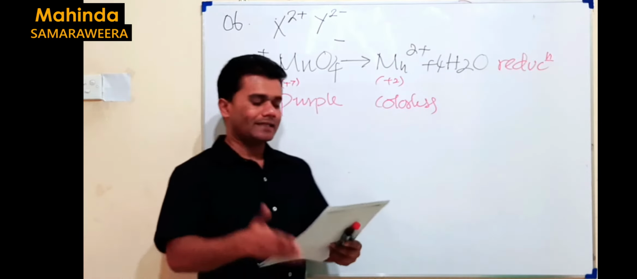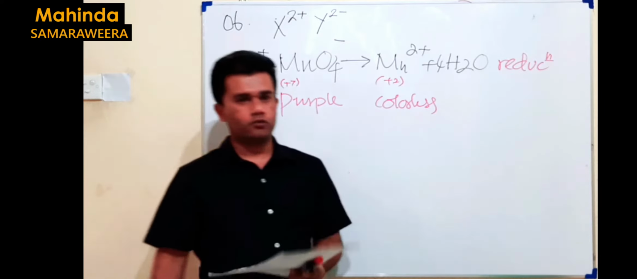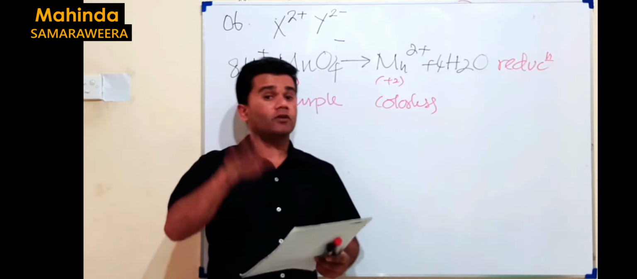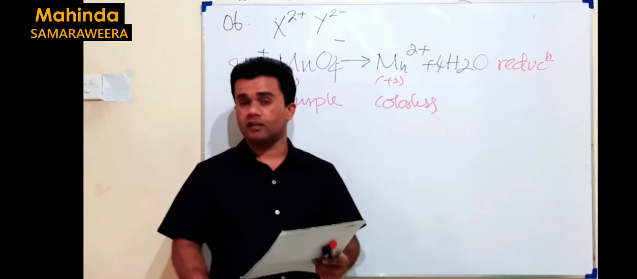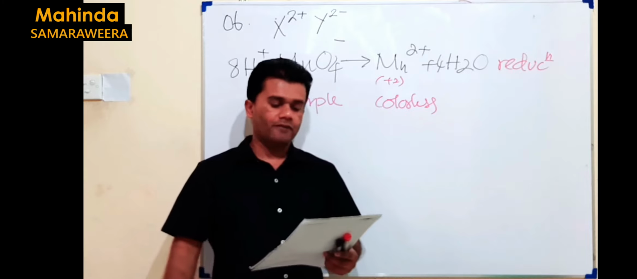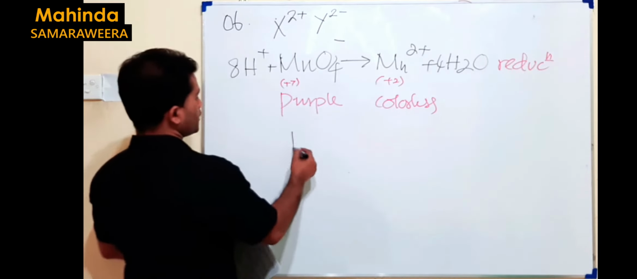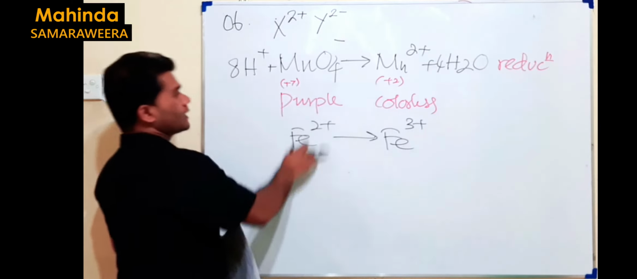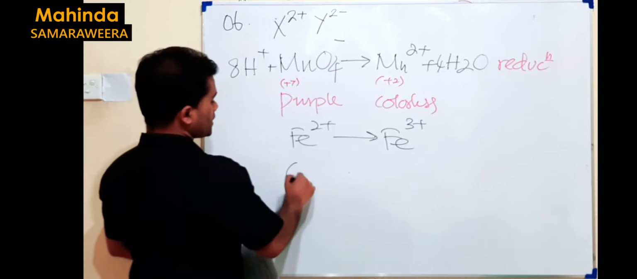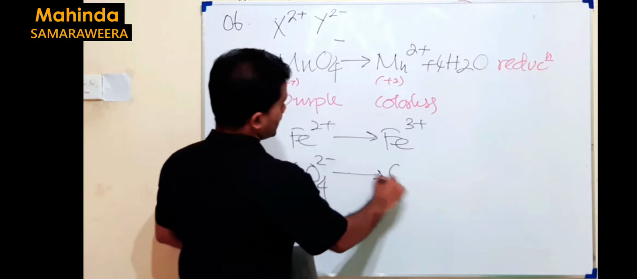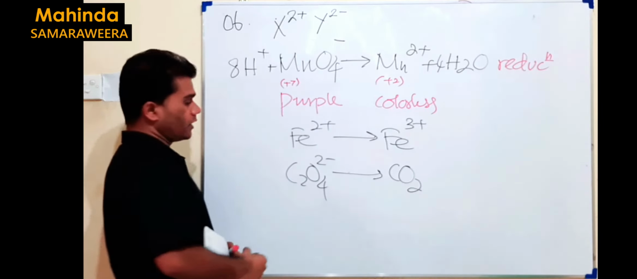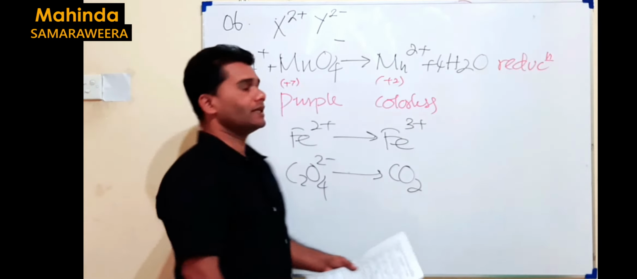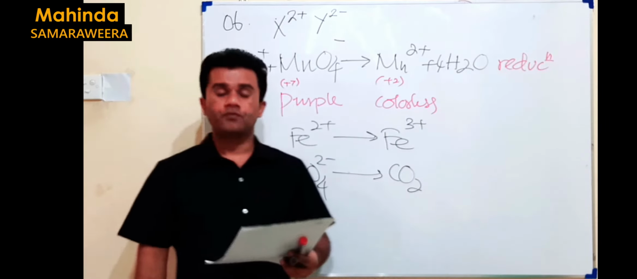But once you consider magnesium sulfide, sulfide can be oxidized to sulfate, but magnesium no. Ferrous sulfate, ferrous can be oxidized to Fe3 plus, ferric, but not sulfate. Then the fifth one, ferrous oxalate. Yes, ferrous means Fe2 plus, it can be oxidized to Fe3 plus. In that case, permanganate reduces and decolorizes. Oxalate, C2O4 2 minus, can be easily oxidized to carbon dioxide. So during that oxidation, permanganate will reduce and decolorize. Therefore, the correct answer for this question is the fifth one.